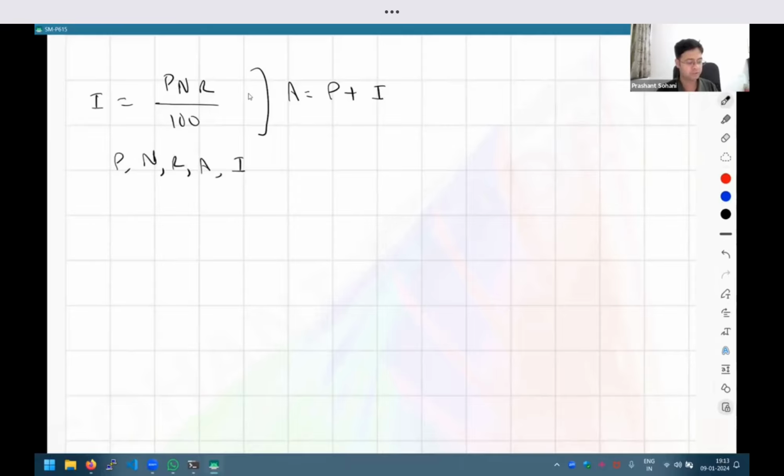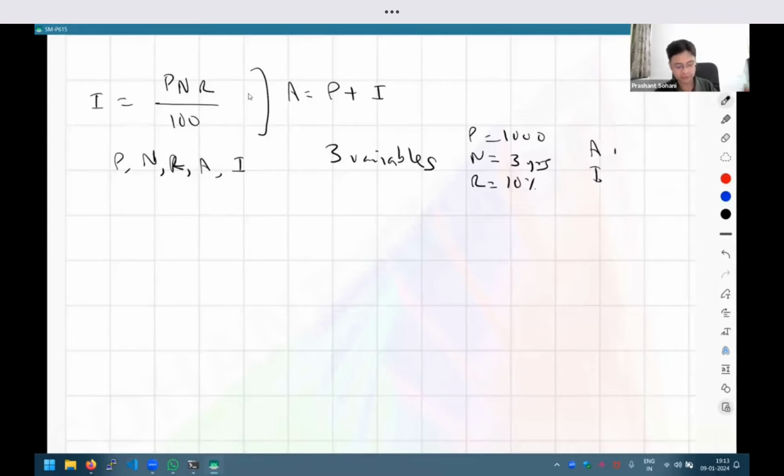Out of these five variables, are we free to choose the values of all five variables anyhow we want? No, then the system will not be consistent. For consistency, I can choose any three variables. Suppose I'm given principal is 1000, number of years is 3 years, and a rate of interest. If I know all of this, can I find the rest of the values? I can apply this formula and get the rest of the values. So we say that this system has 3 degrees of freedom.